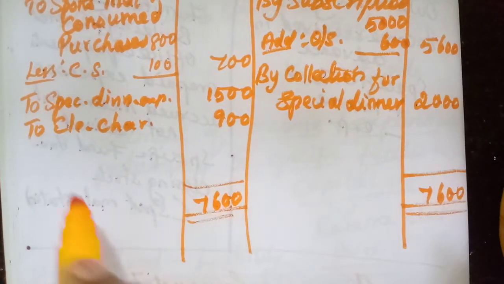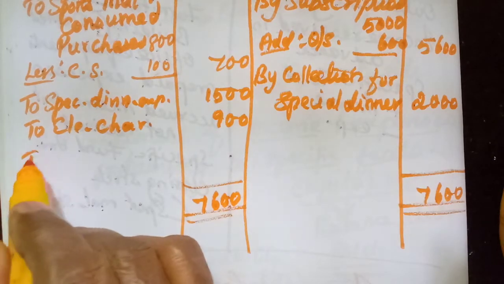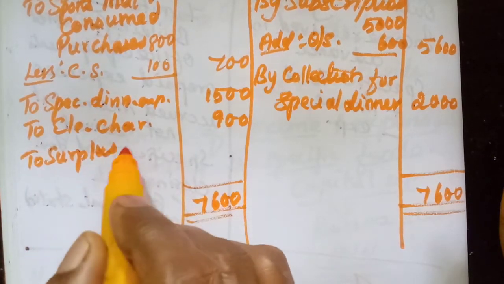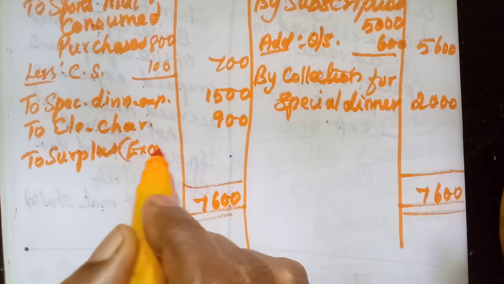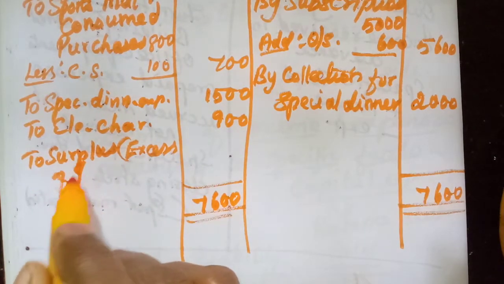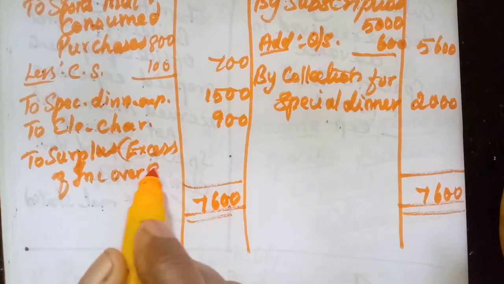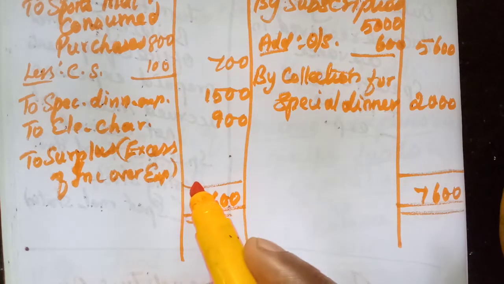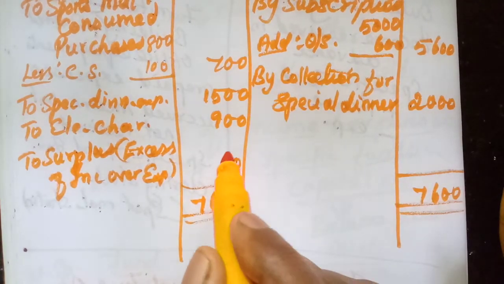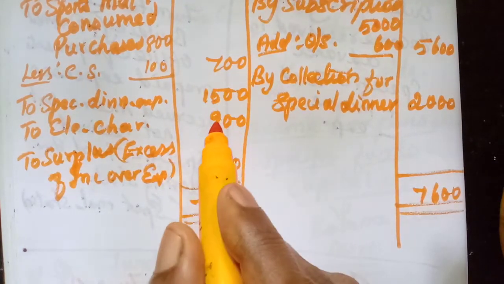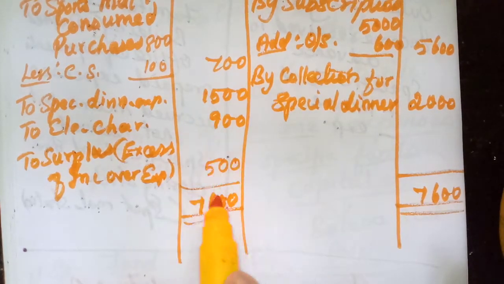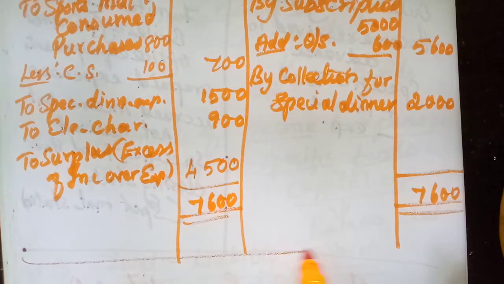7,600. Now we need to write to surplus, bracket excess of income over expenditure. Okay, write fully. Now you add and write. 0, 0, 7 plus 5, 12, 21, 21 plus 5, 26, balance 2, 1, 3, 3 plus 4, 7. So 4,500 is the surplus.